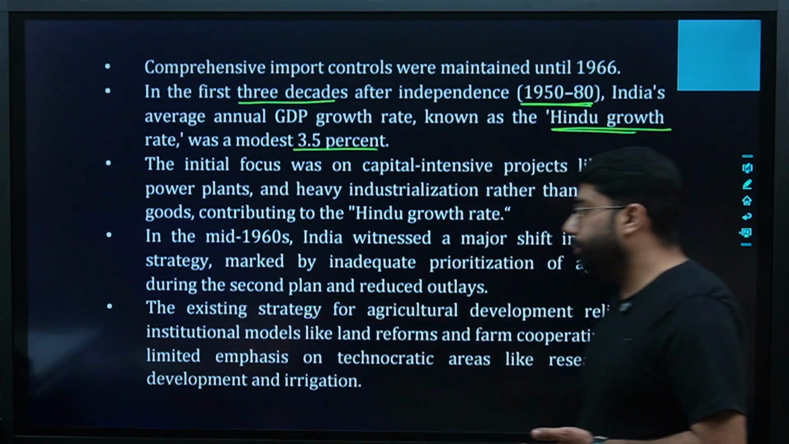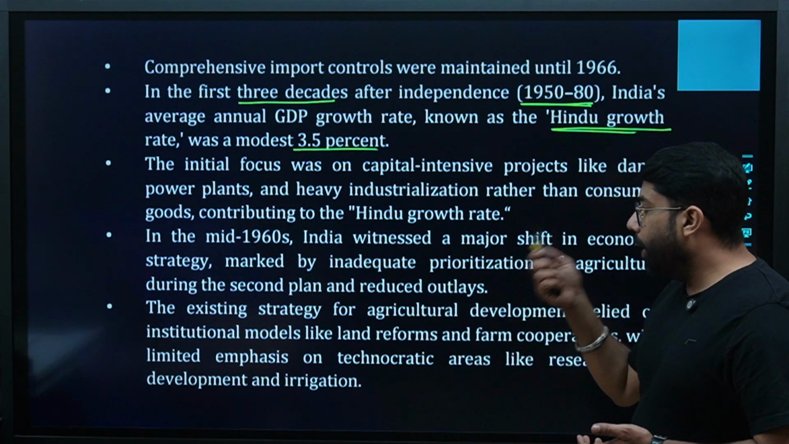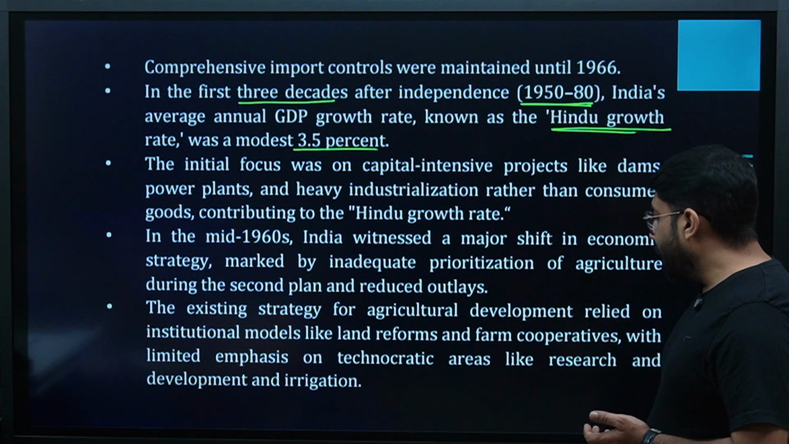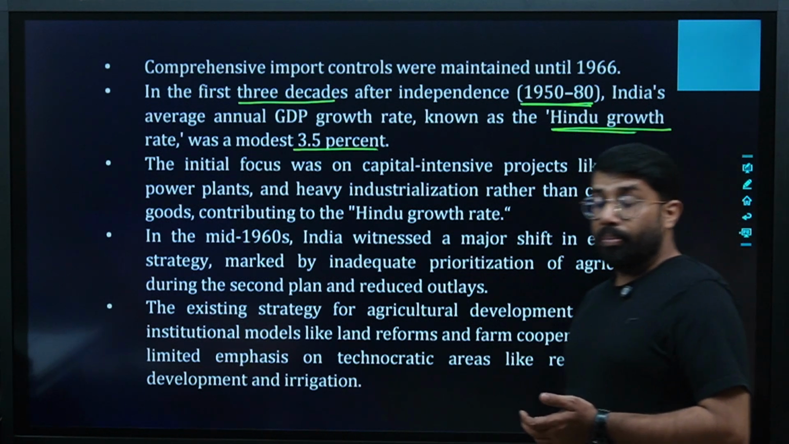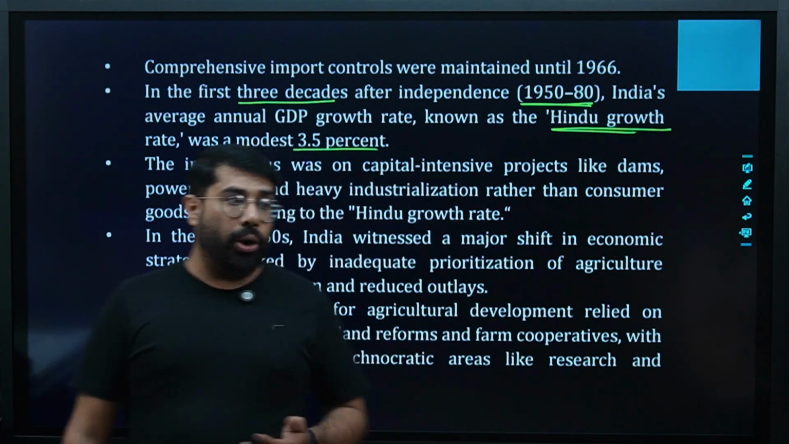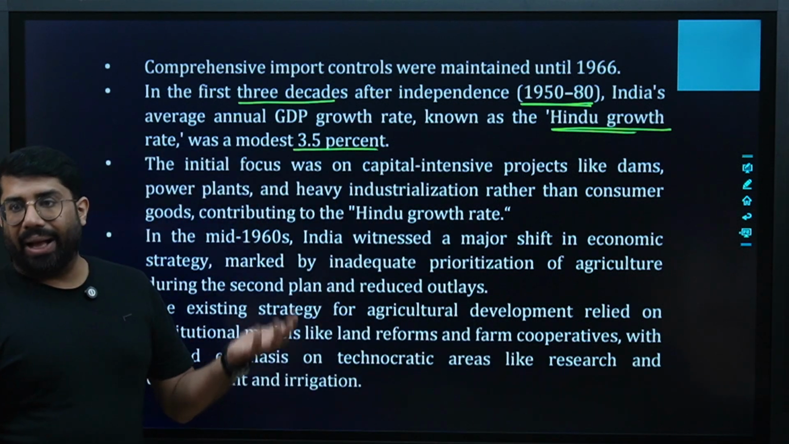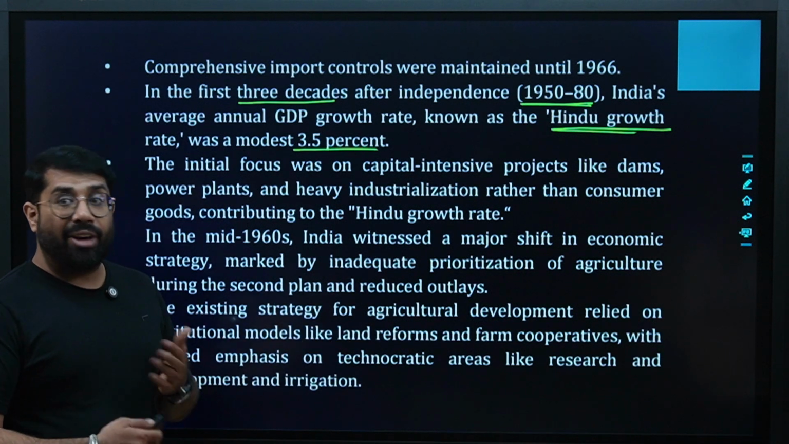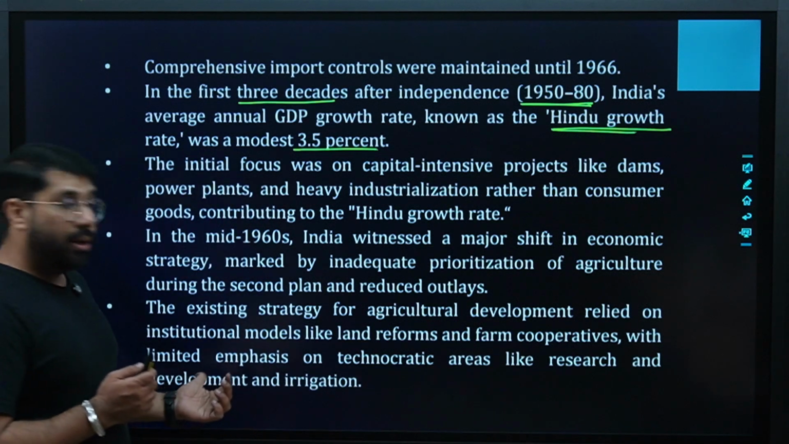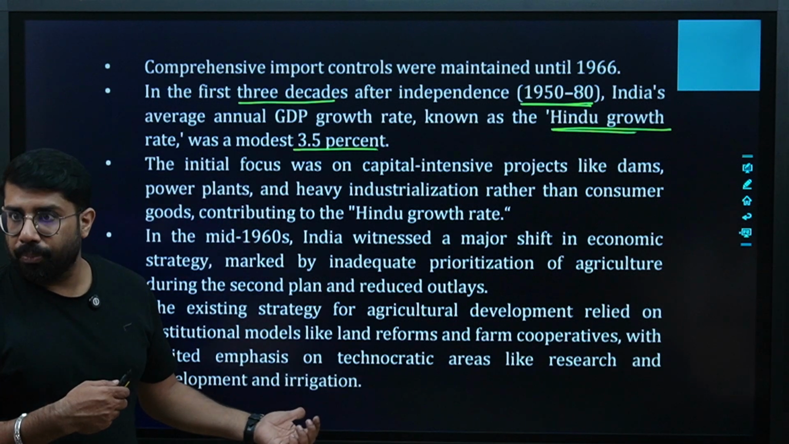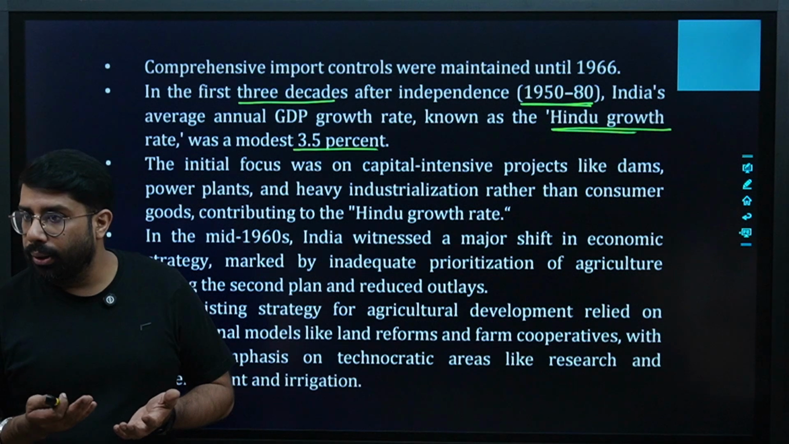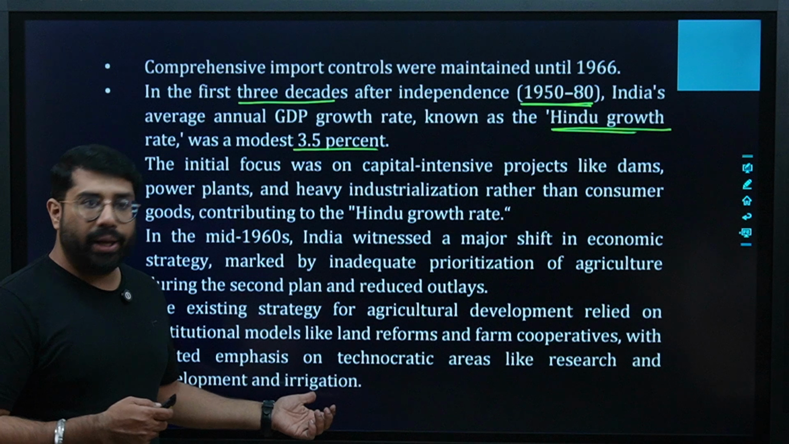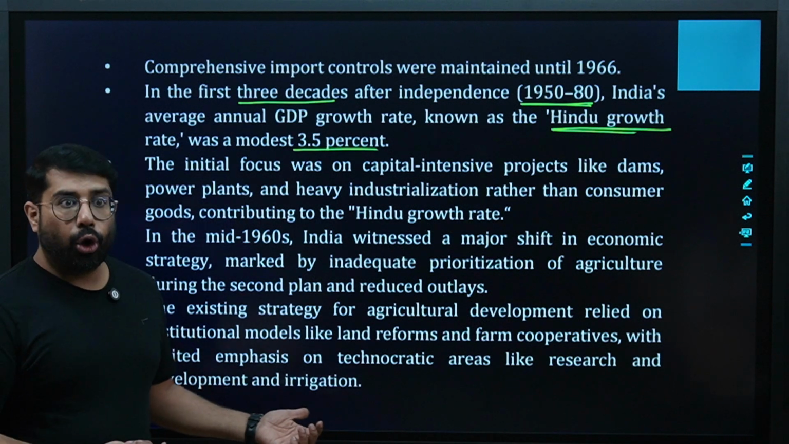The existing strategy for agricultural development relied on institutional models like land reforms and farm cooperatives, with limited emphasis on technocratic areas like research and development and irrigation. It means the only way to develop the agriculture sector was through reforms, through changes. Actually, it should have been through research and development, through new technology in irrigation. We should have developed agriculture by doing more research on it, by developing the techniques of production. Yes or no? By doing more irrigation facilities, we should draw new irrigation facilities.